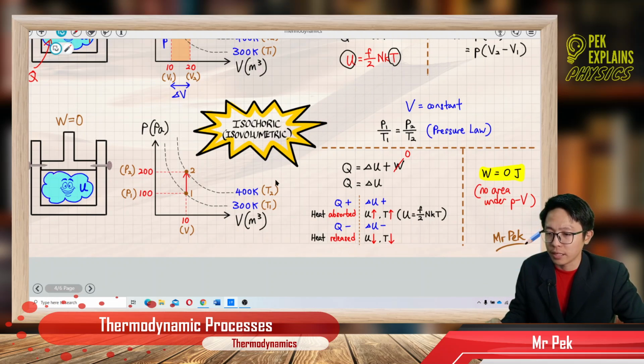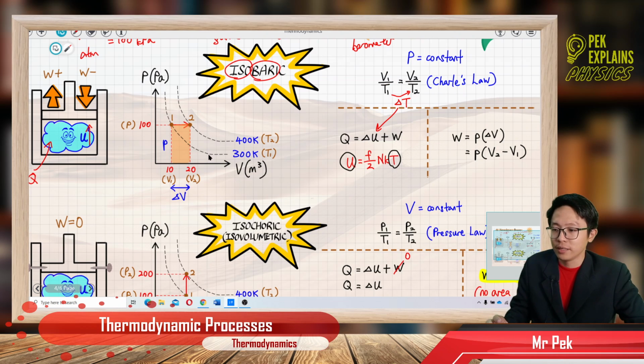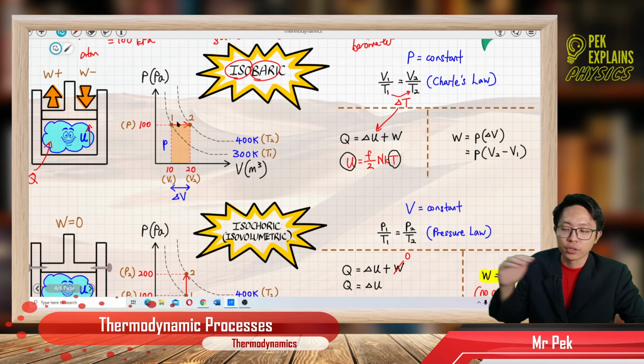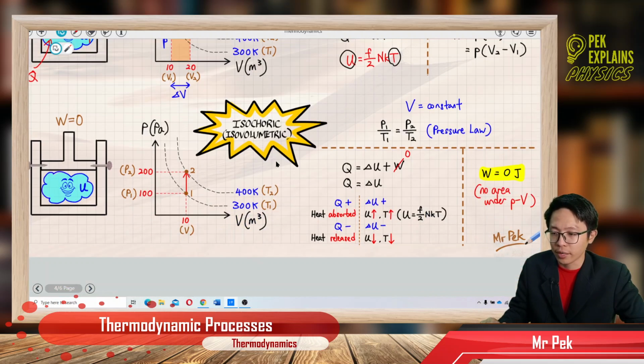For example, this isocoric process. Isocoric process means the volume is constant. So when volume is constant, it maintains the same value of volume, which means the graph is a vertical graph. Just now the isobaric process was a horizontal graph maintained at constant pressure, but the isocoric process is maintained at constant volume, so it becomes a vertical graph.